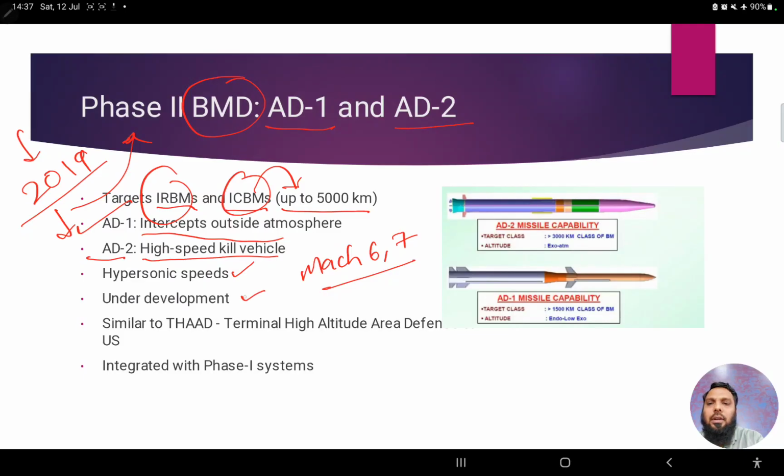So these are still under development, and AD1 and AD2 are similar to THAAD, terminal high altitude area defense, which the United States is currently using. So our phase 2 AD1 and AD2 would be similar to THAAD, right, and definitely integrated with the phase 1 systems that we are already using.